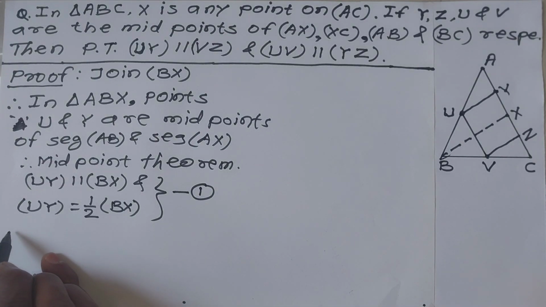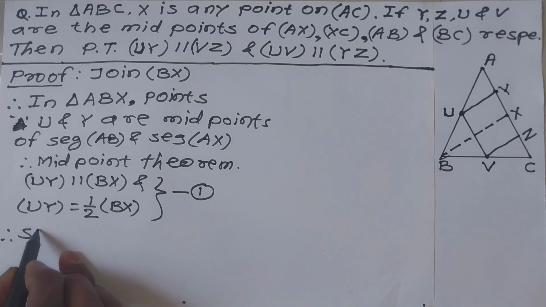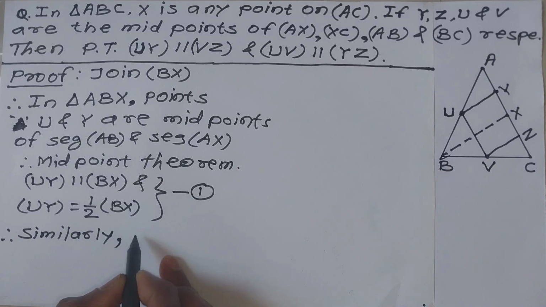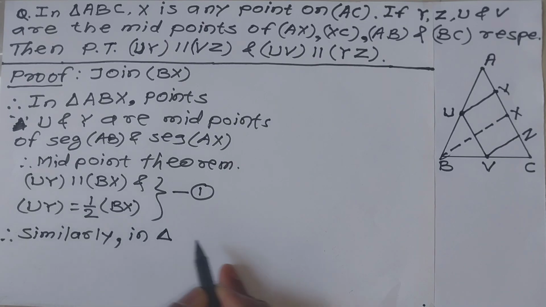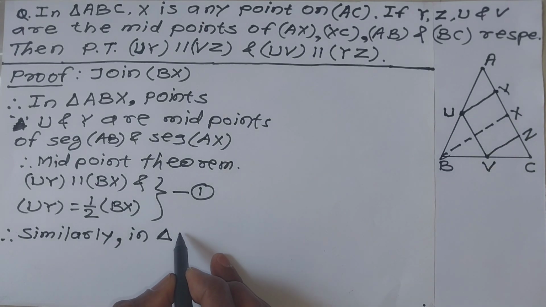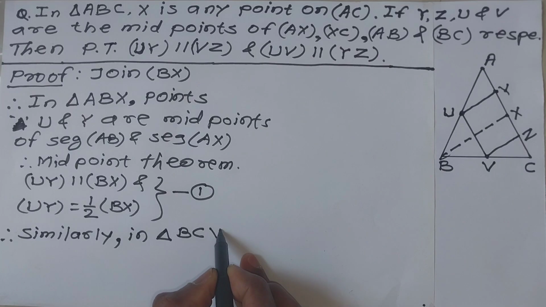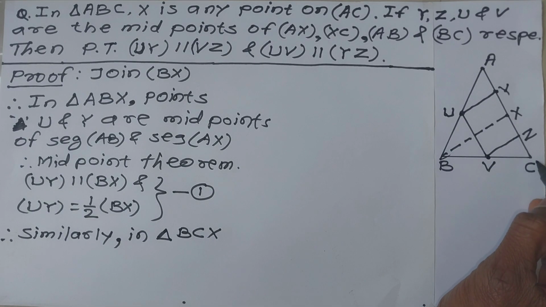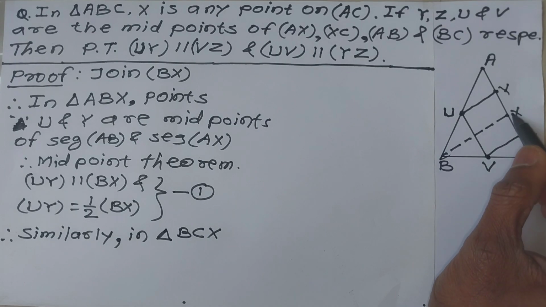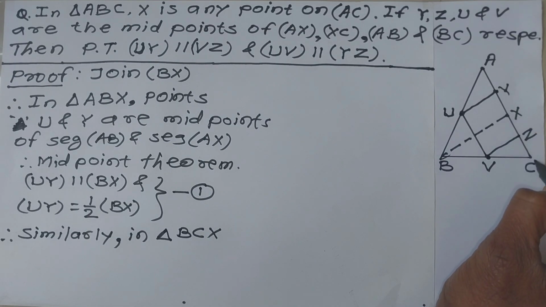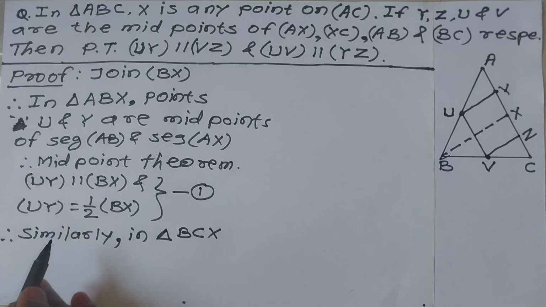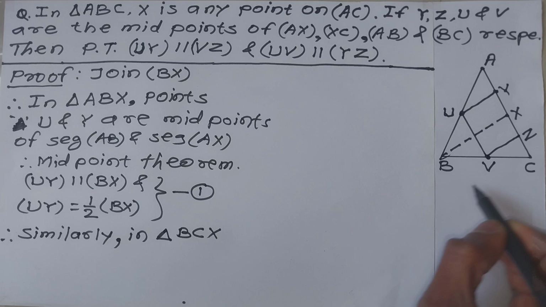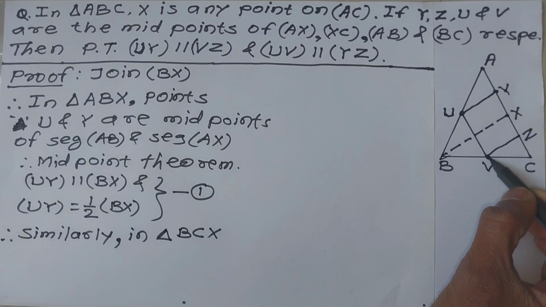Similarly, in triangle BCX, V is the midpoint of segment BC and Z is the midpoint of segment XC. Listen carefully, look here.